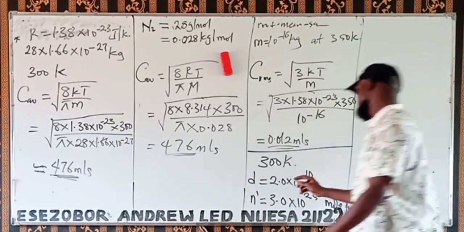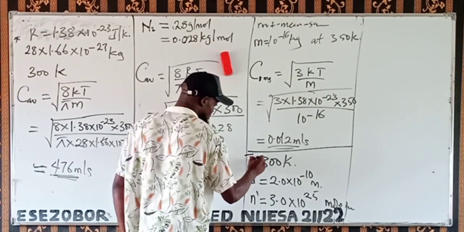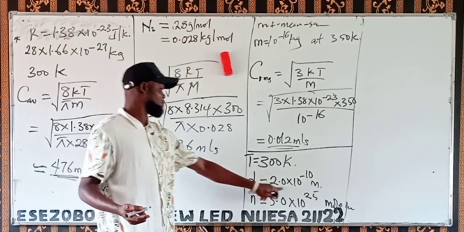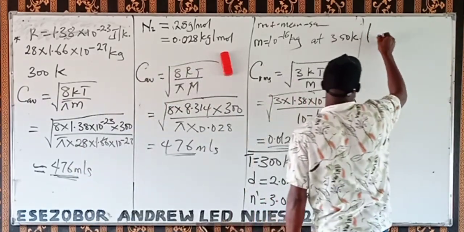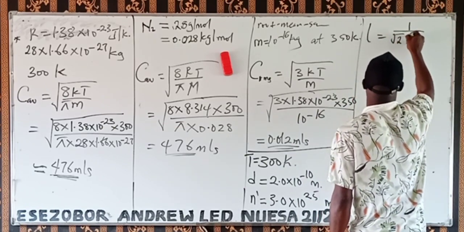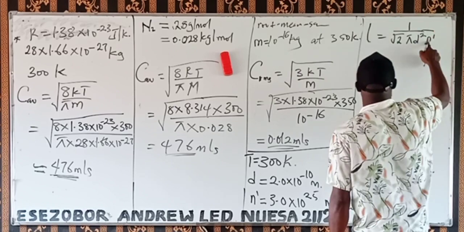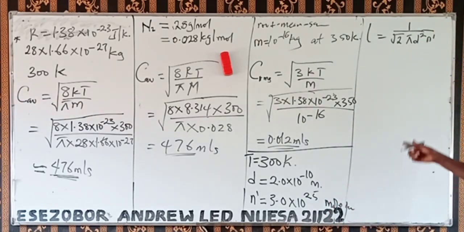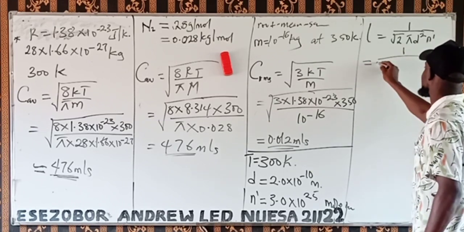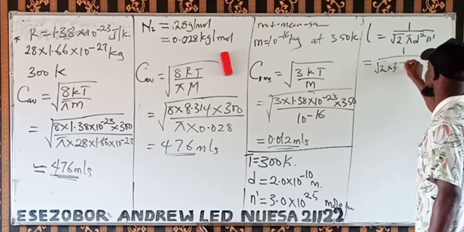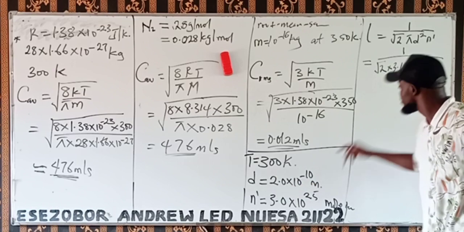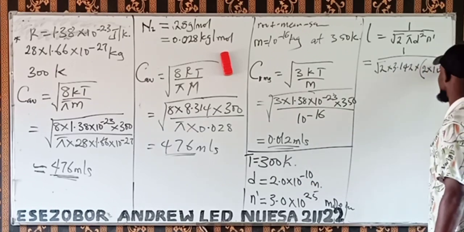From this question now, remember this is our temperature. This is the collision diameter. I already explained that for mean free path. Remember the mean free path is equal to 1 over root 2 pi d squared times n prime, where n prime is the number of molecules per volume. So we have 1 over the root of 2 times pi, which is 3.142, times d, the collision diameter, which is 2 times 10 to the power minus 10.